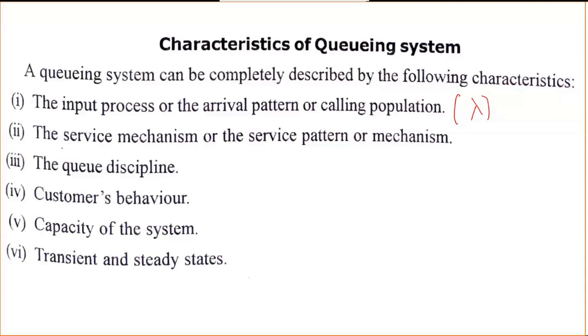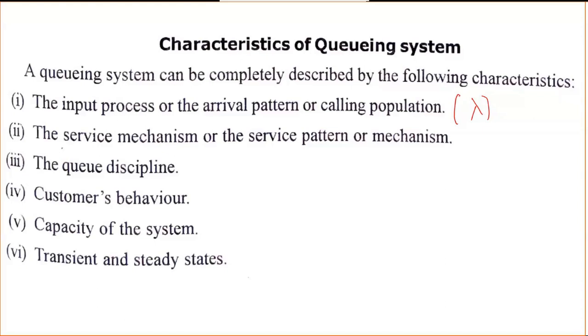The number of servers available in the system and the speed at which they serve the customers have a big bearing on the queuing system. The service mechanism means how they are giving the service to the customers. However many customers are coming, they are supposed to give the service to everyone.